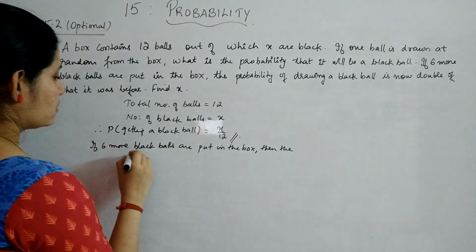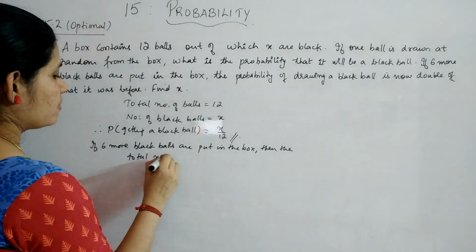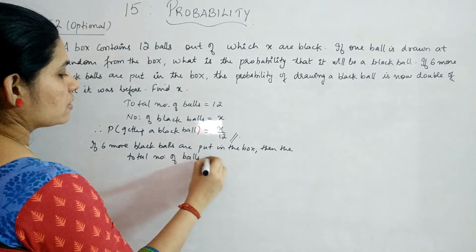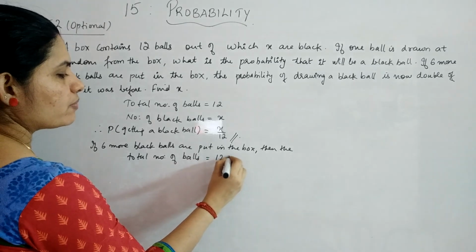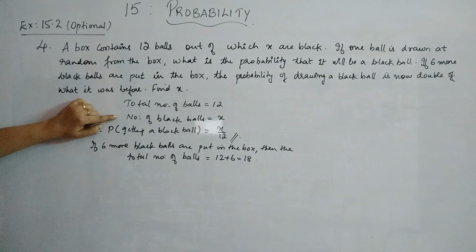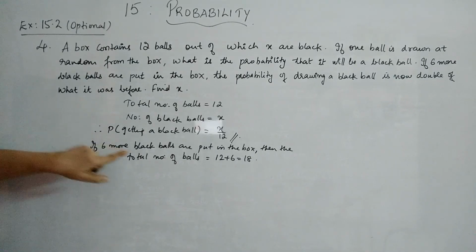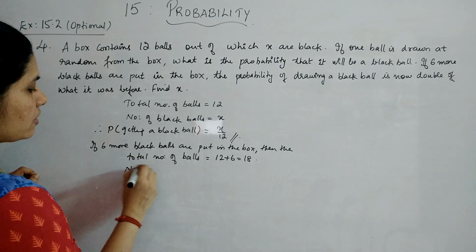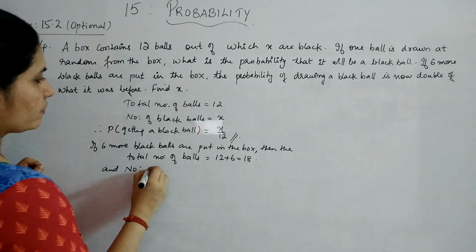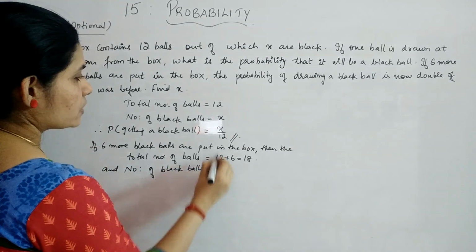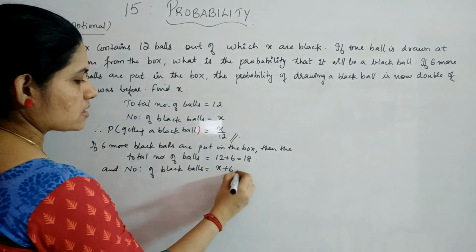The total number of balls will become 12 plus 6, that is 18, right? And what will happen to the number of black balls? It will also change because you are putting black balls here. It was x, it will become x plus 6.